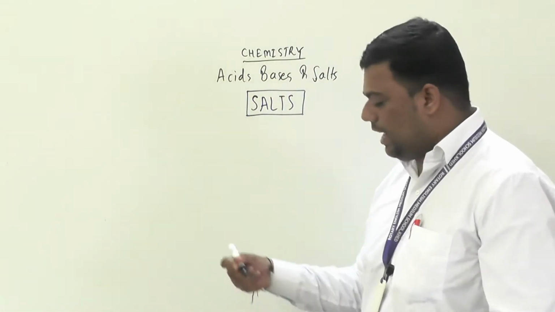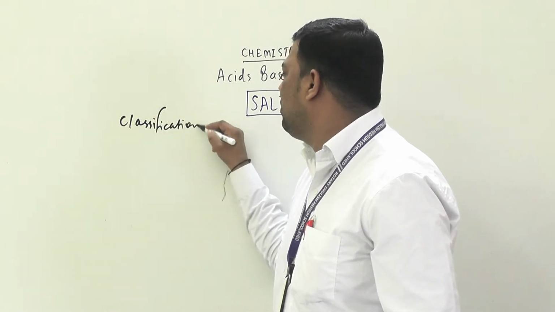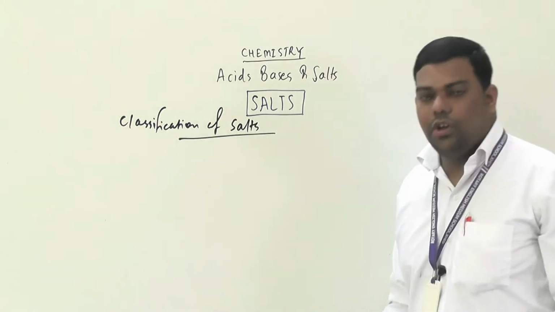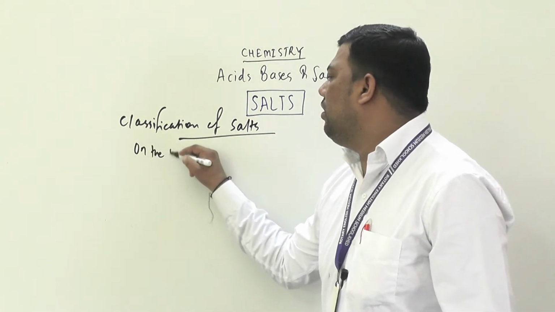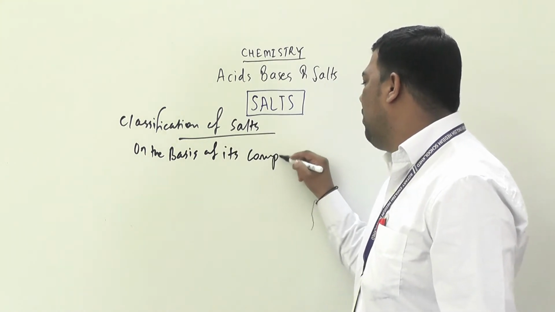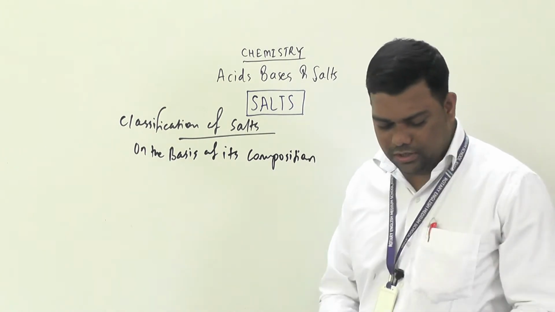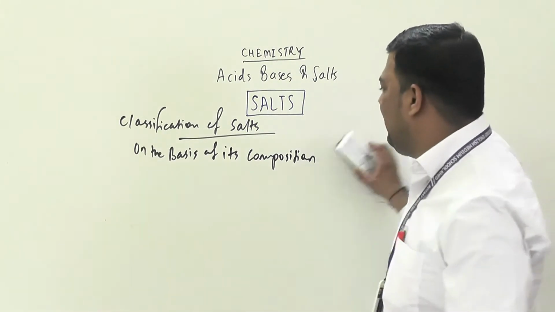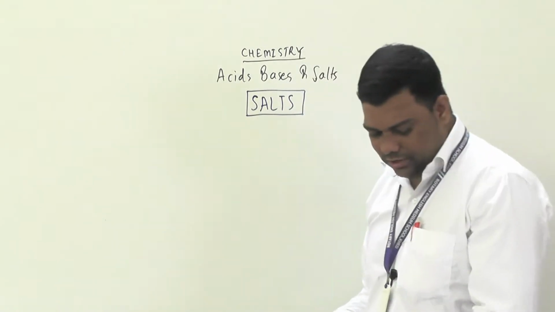In the classification of salts, on the basis of its composition, how can we categorize salts? See how we can categorize them on the basis of composition.